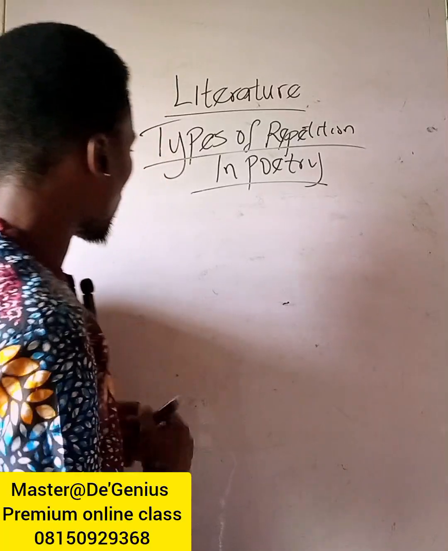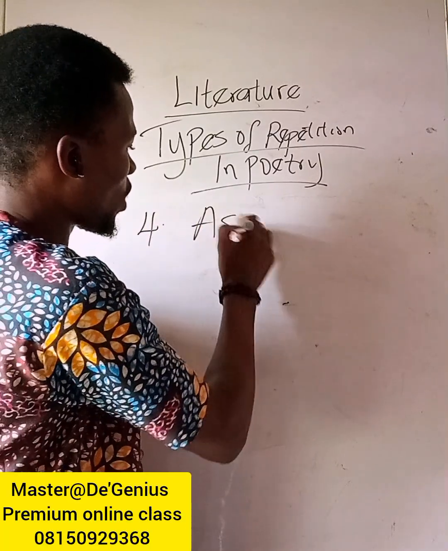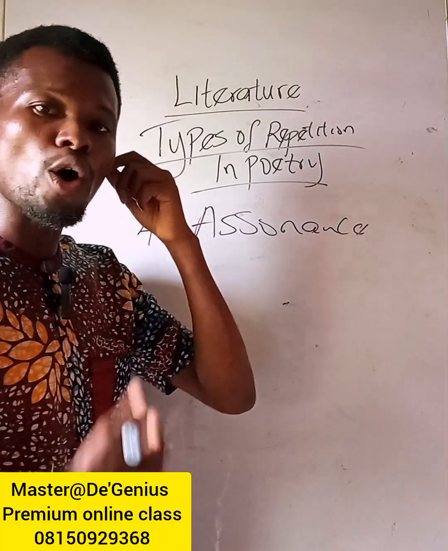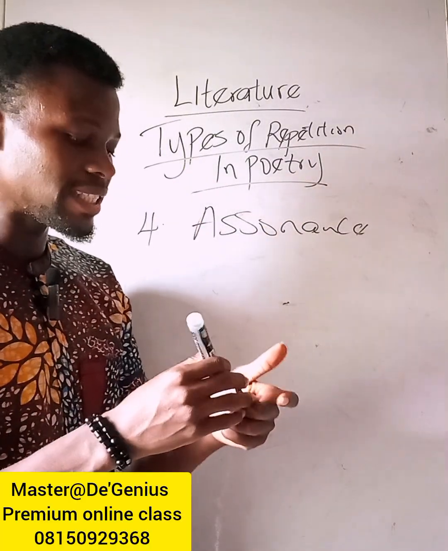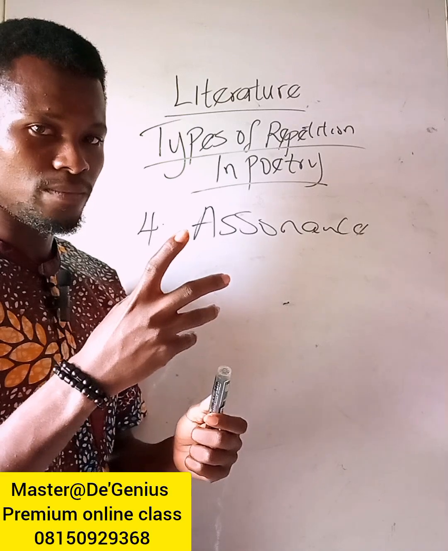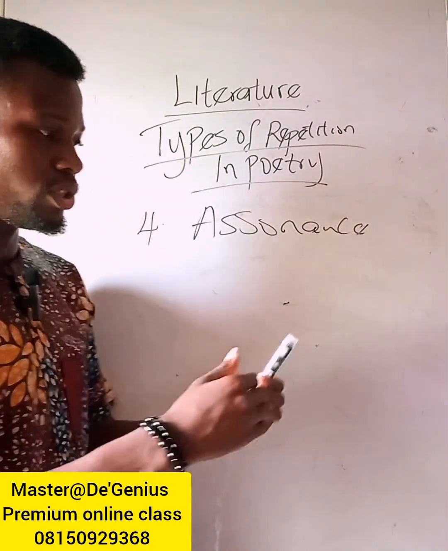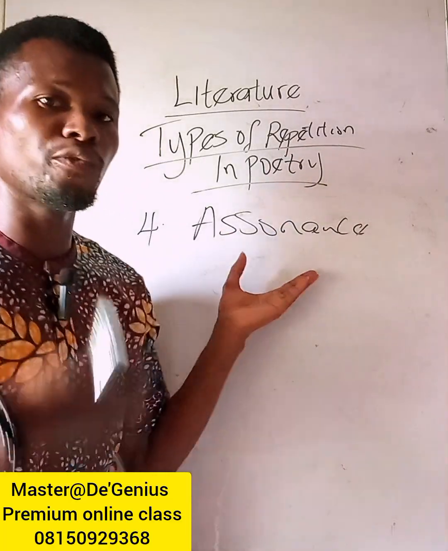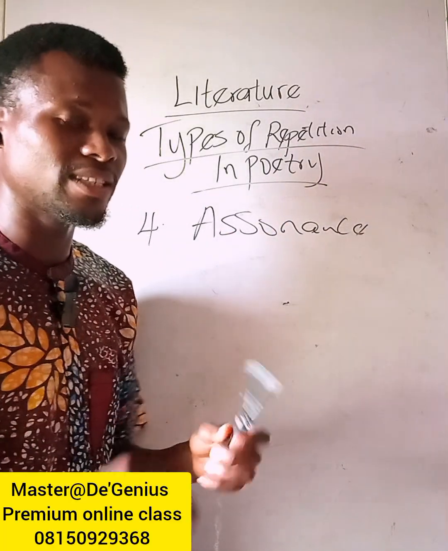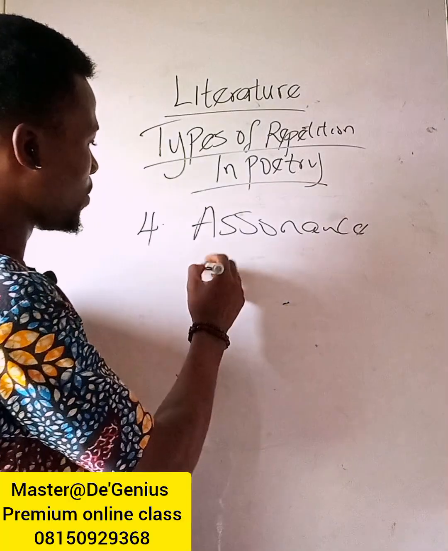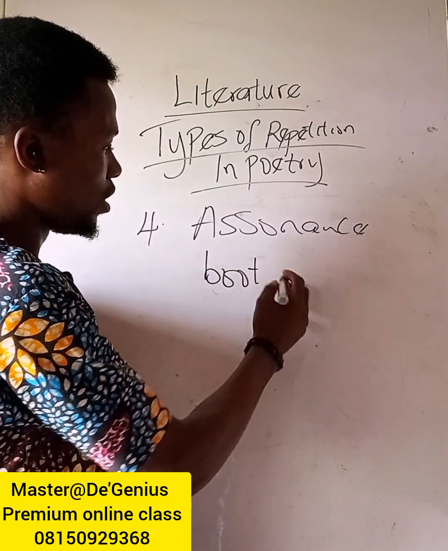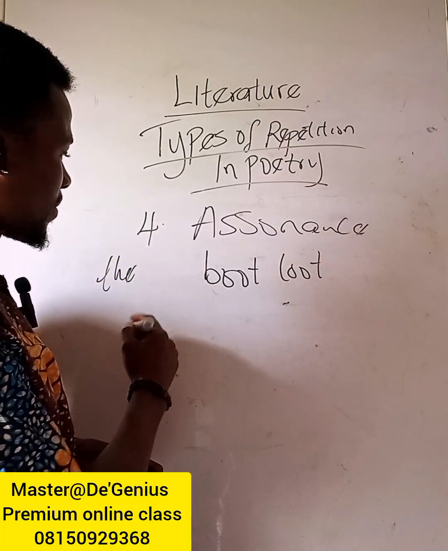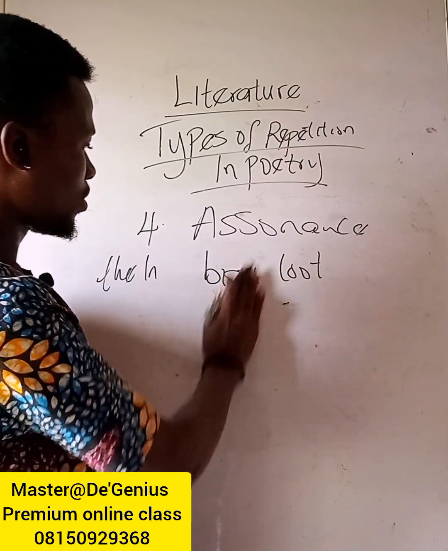The fourth one is what we call assonance. Assonance is repetition of vowel sound. However, this happens in the middle. In alliteration, I told you, it is repetition of initial consonant sound. But for this one, it is repetition of vowel sound, and you will always find it in the middle of those words. Like you may have something like boot, loot, the man in the boot.